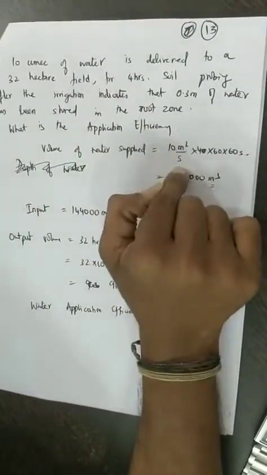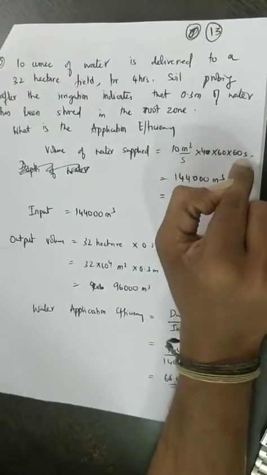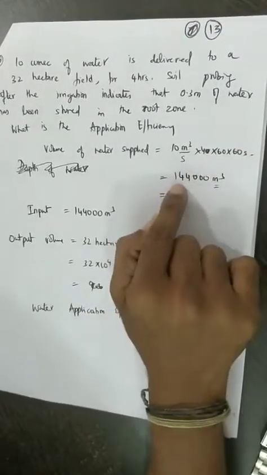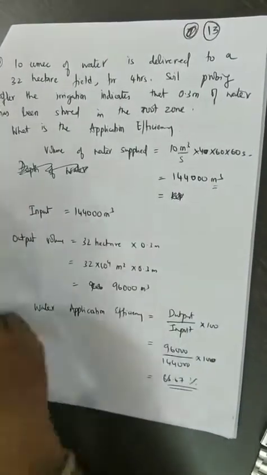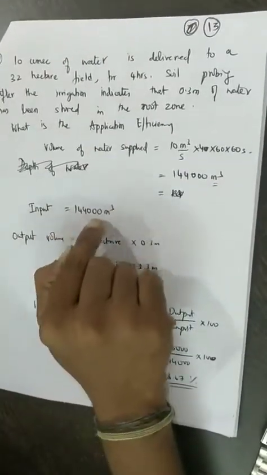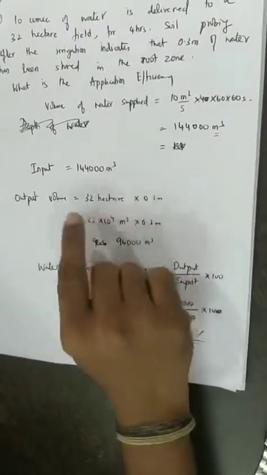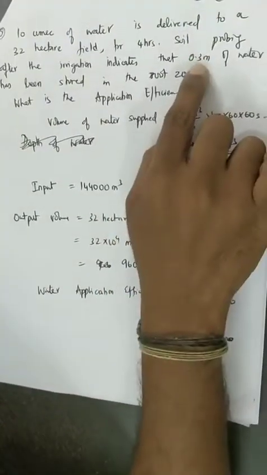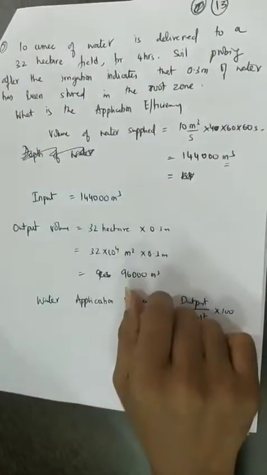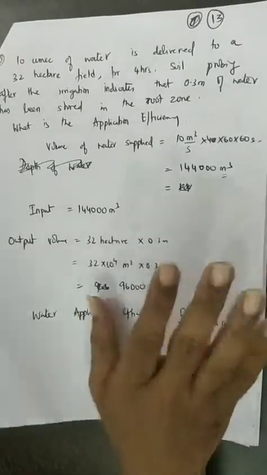So 10 meter cube per second into 4 into 60 into 60. This is for converting hours into seconds. And what we are going to get is 1,44,000 meter cube. So the input that you are going to supply to the field is 1,44,000 meter cube. But what is actually observed in the field in the soil probing is 0.3 meters of water stored in the root zone. So the remaining water has gone as percolation or evaporation.